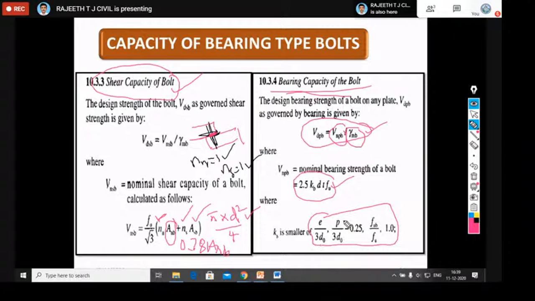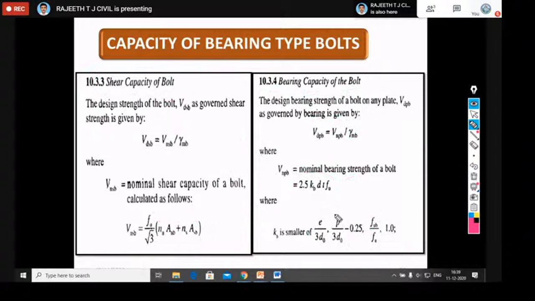Okay. Then p is the pitch you have provided. d naught is the clearance hole, that is nominal diameter plus the clearance of the bolt hole. Whereas FUB is the ultimate strength of the bolt. FU of the plate is FU here in the denominator. So you should calculate all these four. That is the least value of KB.